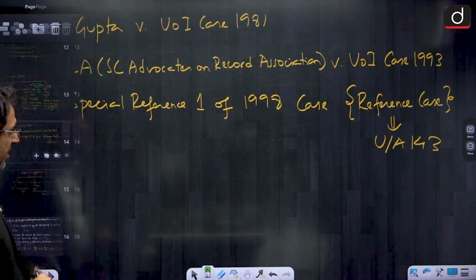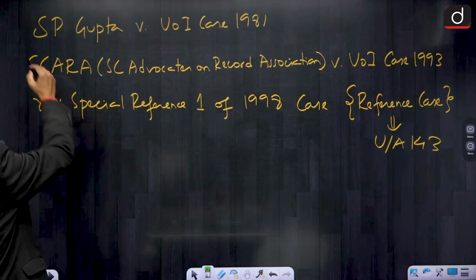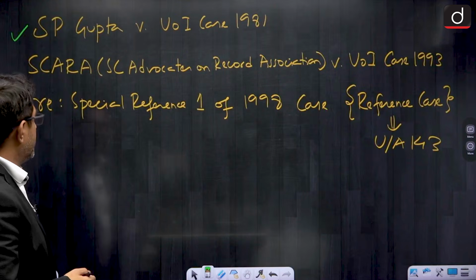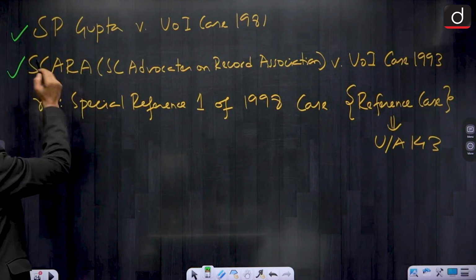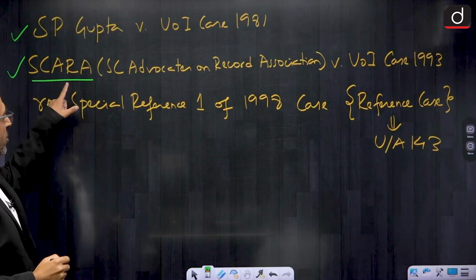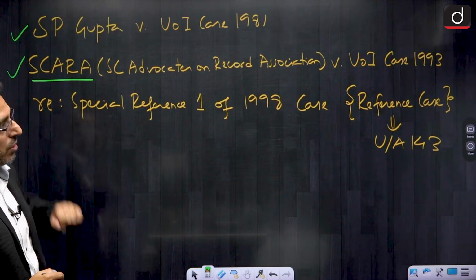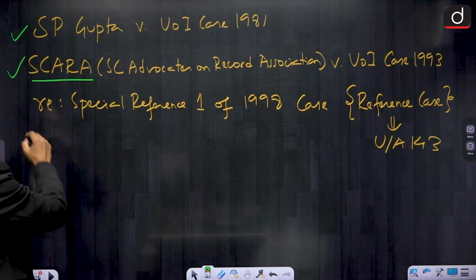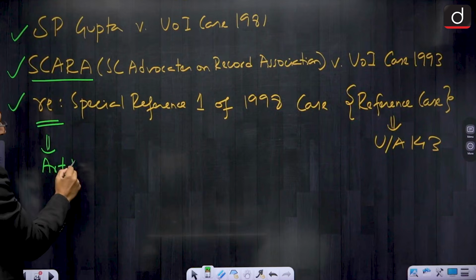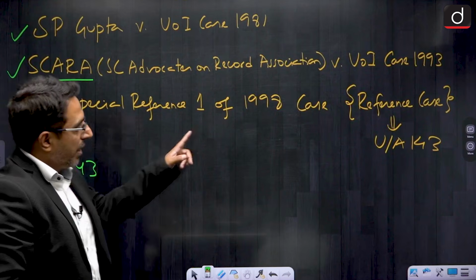Right, and the name of these cases, so the first judge's case is actually known as the SP Gupta versus Union of India case. In short, it is known as the first judge's case. Second judge's case is SCARA. SCARA stands for Supreme Court Advocates on Record Association versus Union of India case 1993. And third case, Re, means presidential reference under Article 143, special reference 1 of 1998 case.